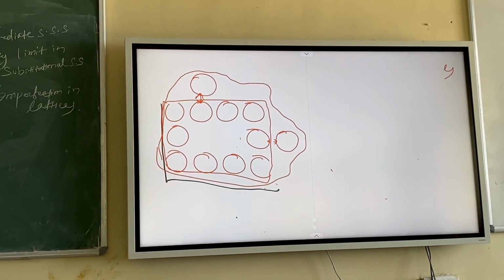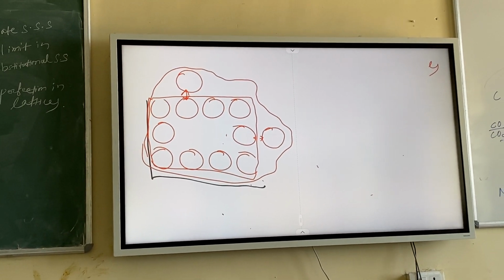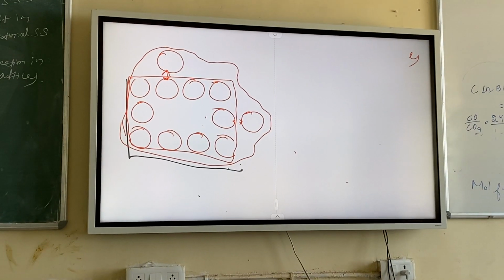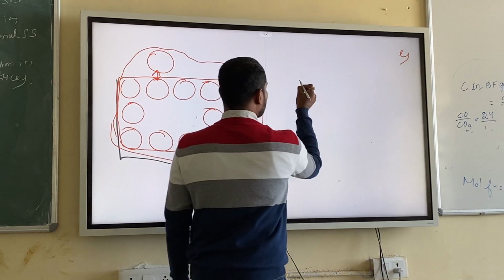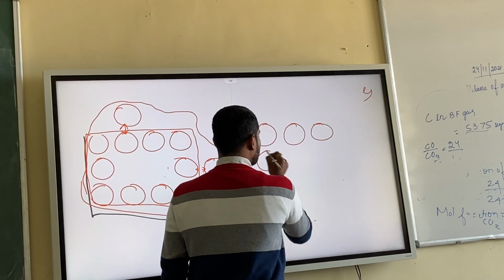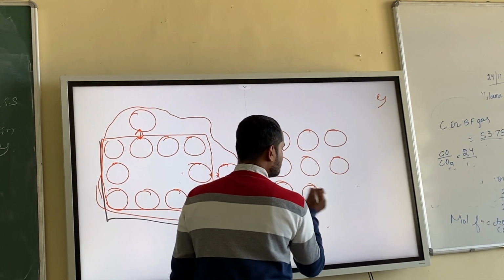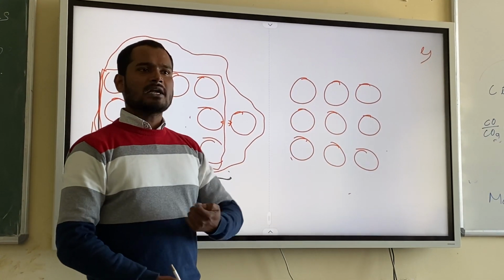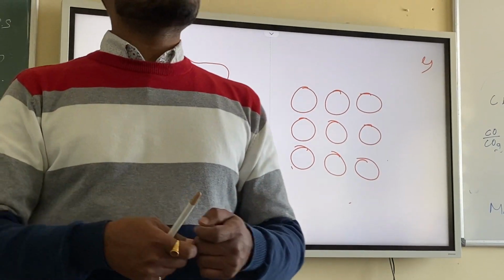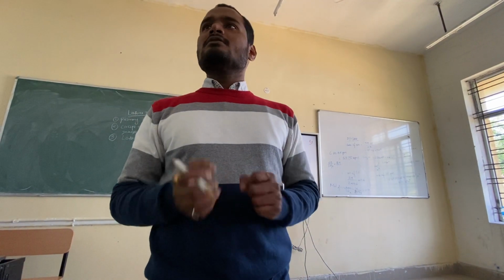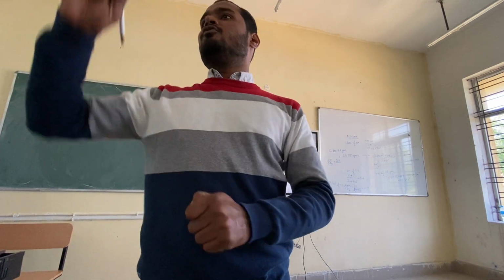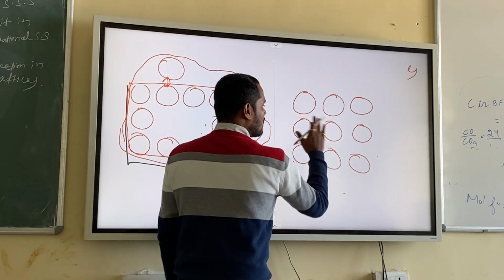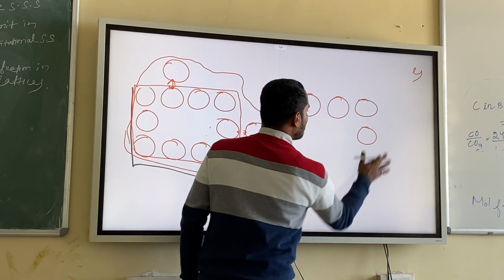Okay, how will volume expansion take place? There is another reason for expansion of volume. If your bond length increases, the volume will also expand. Just have a look. This is one. This is the initial bond length, right? And when we heat the material, what happens? The solid gets expanded, similarly the lattice will get expanded. How? The bond length will increase. This is the initial bond length. After heating, the bond length will be like this.